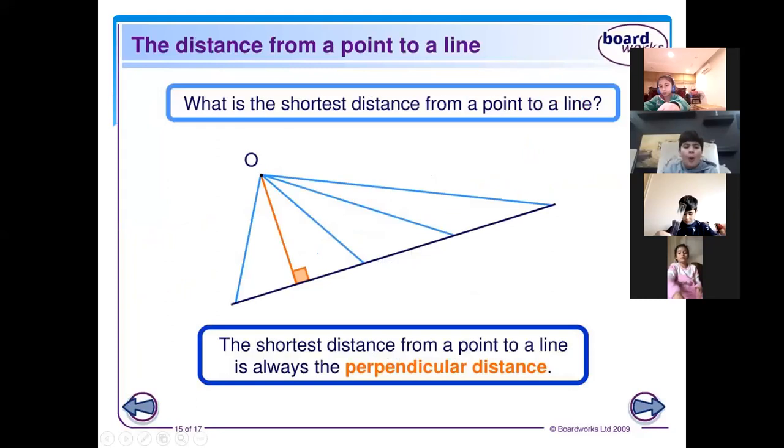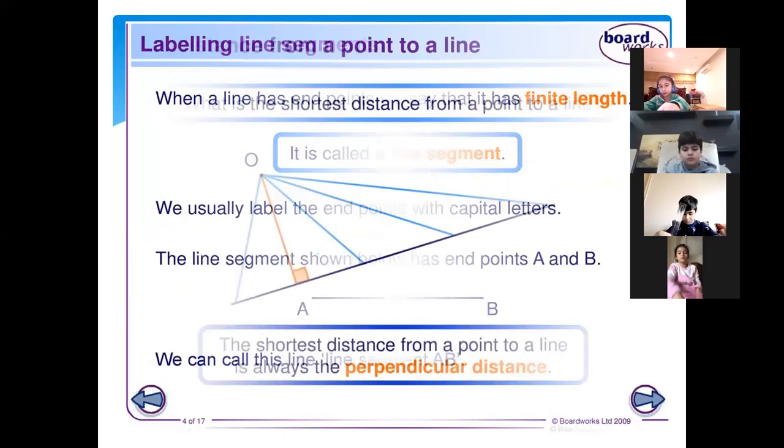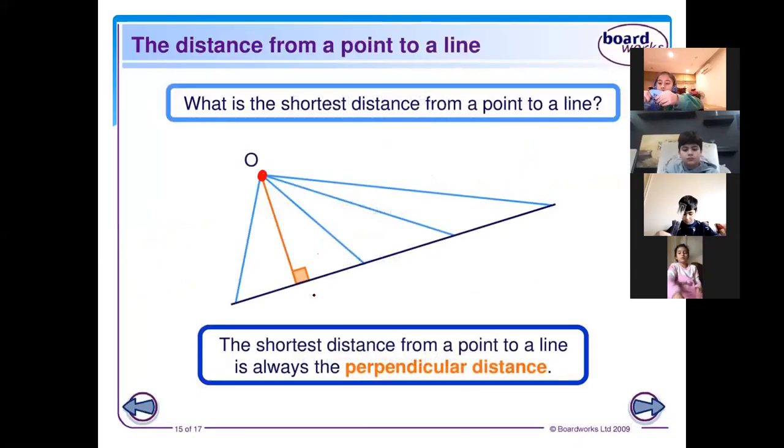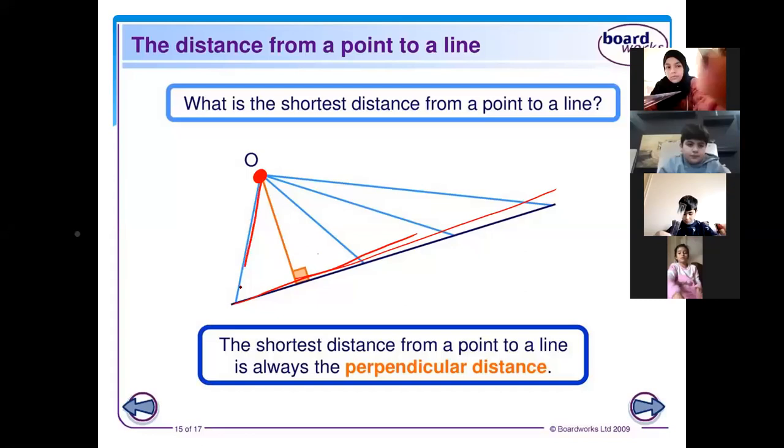Now, how do we measure the distance from a point to a straight line? Look at this figure. Here we have point O and a straight line. How do we measure the distance from this point to this straight line? We have many ways. We can move in this way, or in this way.